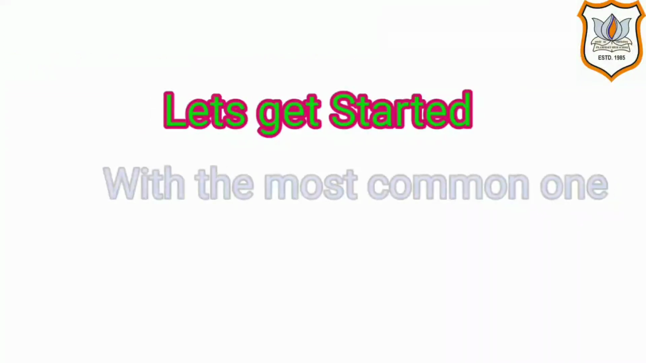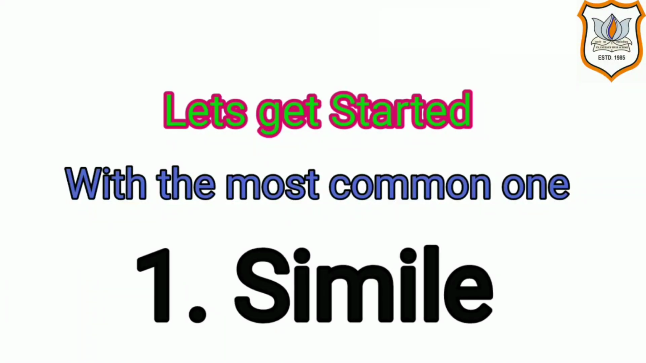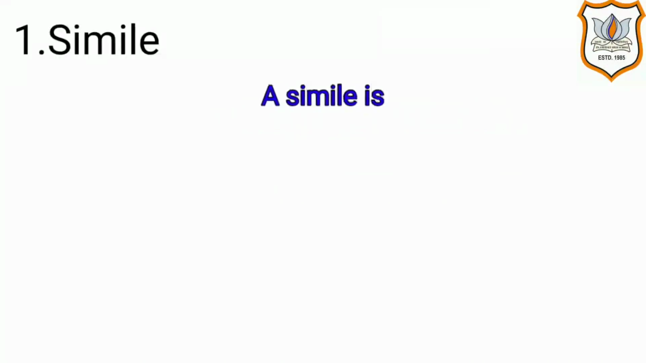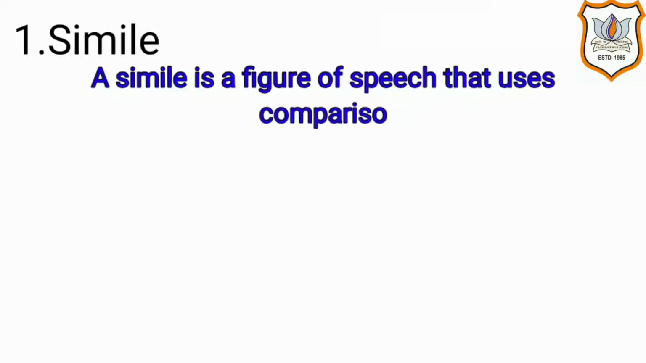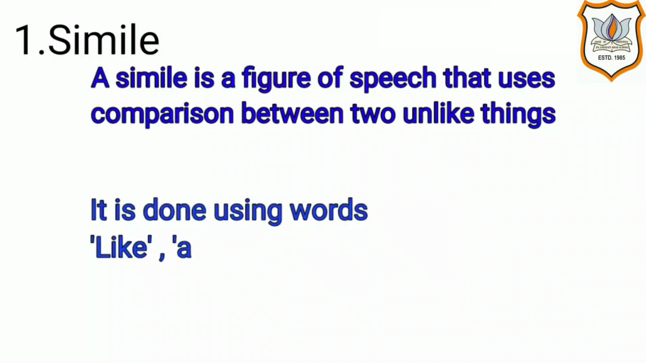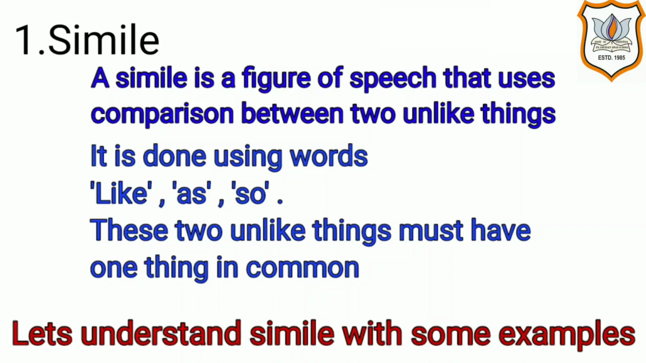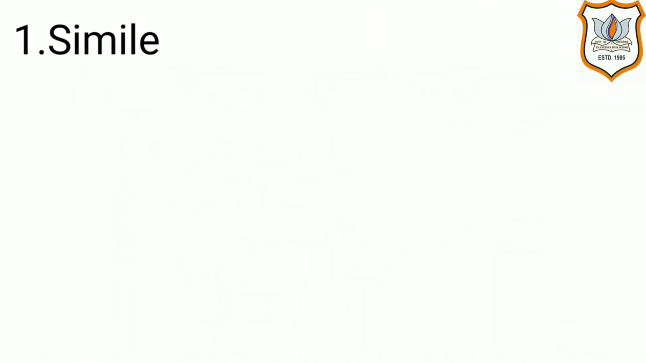Let's get started with the most common one, simile. A simile is a figure of speech that uses comparison between two unlike things. It is done using words like, as, so. These two unlike things must have one thing in common. Let's understand simile with some examples.